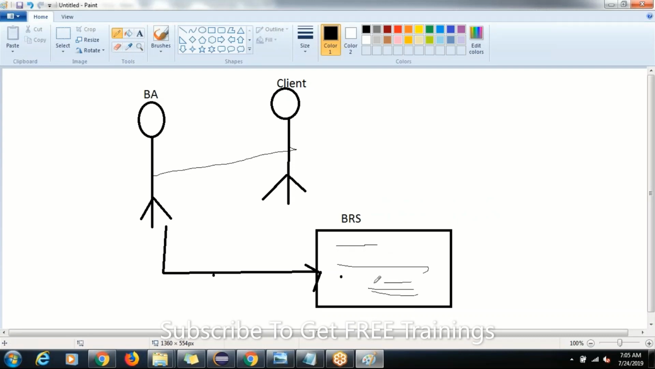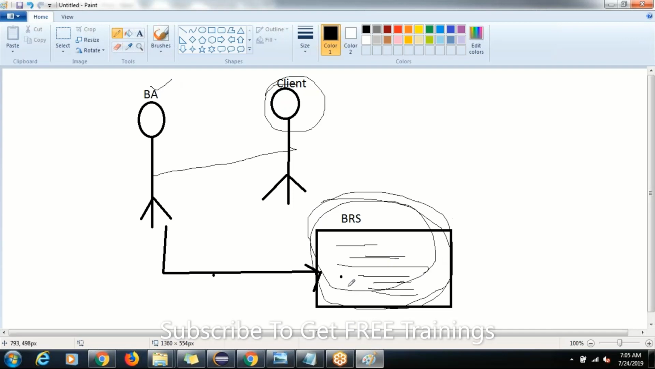Assume that this is a document, guys. See, this business analyst will go and meet the client here and prepare this document, called the BRS document. Once the BRS document is ready,